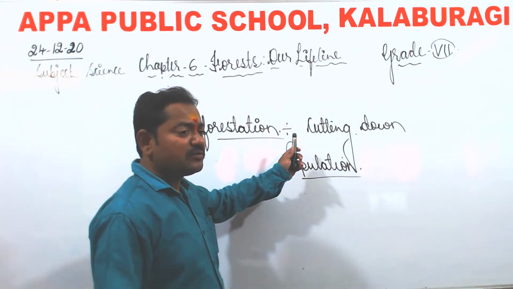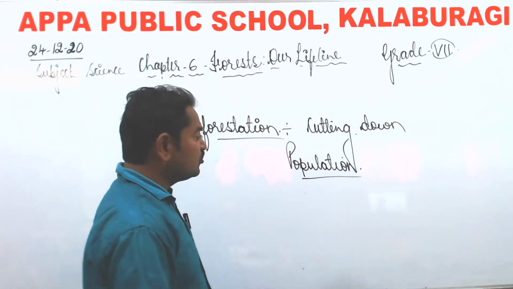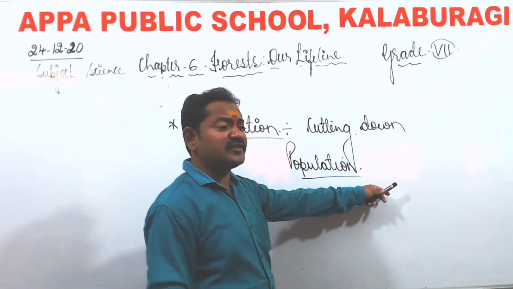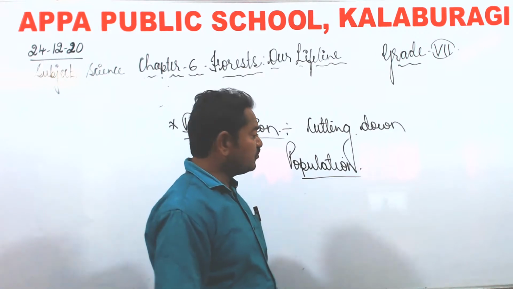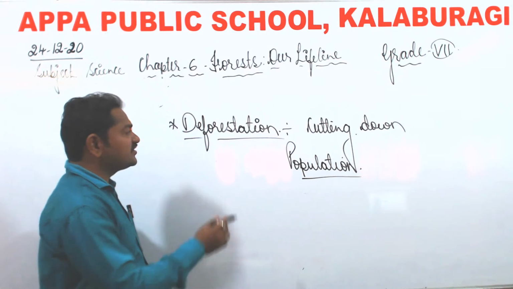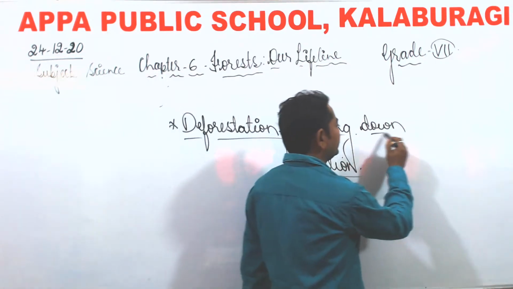He is cutting down the forest for his selfish needs, to make apartments, to construct buildings, to construct factories.